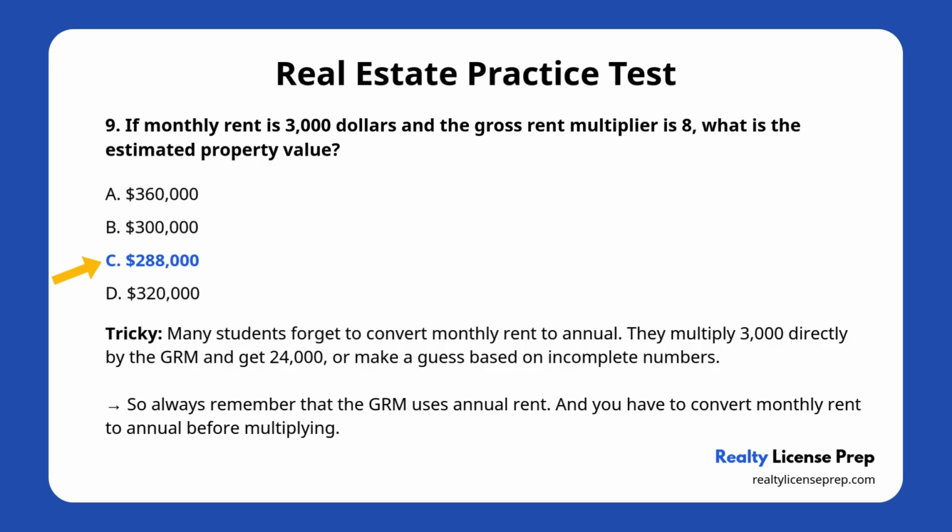Many students forget to convert monthly rent to annual. They multiply 3,000 directly by the GRM and get 24,000, or make a guess based on incomplete numbers. That's why answers like A or D look tempting. They're based on the wrong formula, so always remember that the GRM uses annual rent, and you have to convert monthly rent to annual before multiplying.